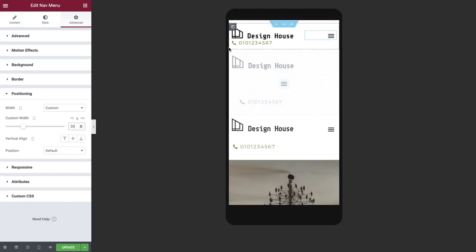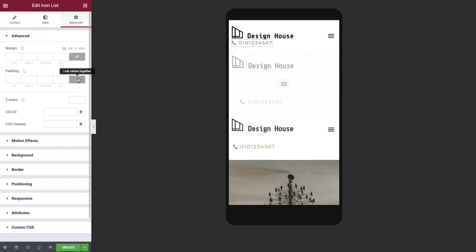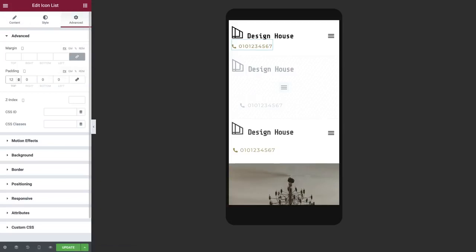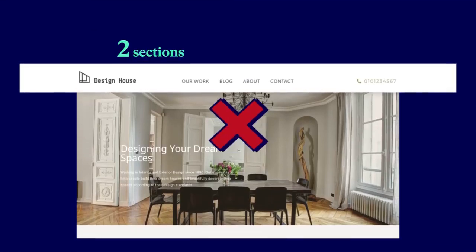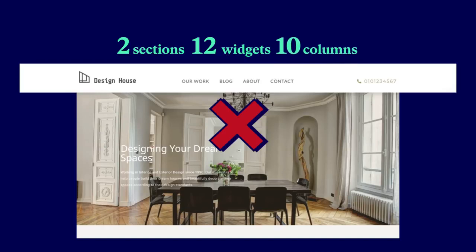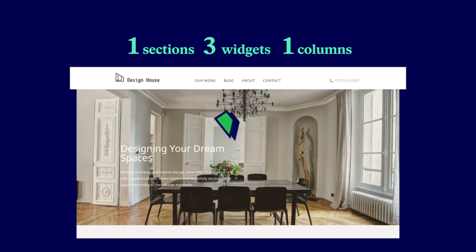Next, select the Icon List widget and in the Advanced tab, add some padding to the top. And that's it! We managed to optimize our header from using the same section twice, with a total of 12 widgets and 10 columns, to just one section containing 3 widgets and 1 column, achieving exactly the same result.